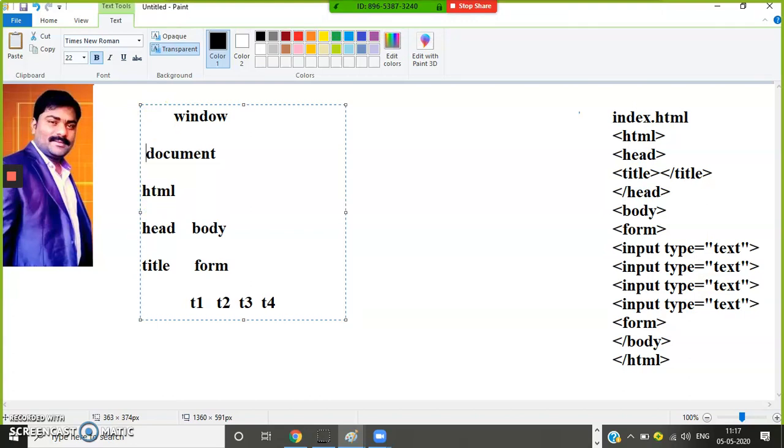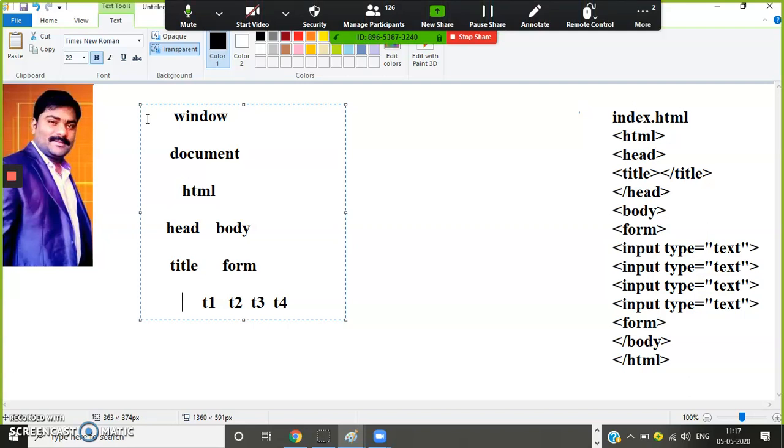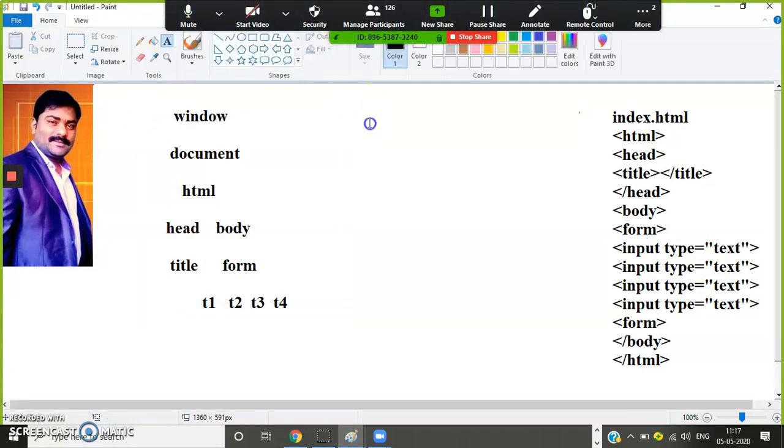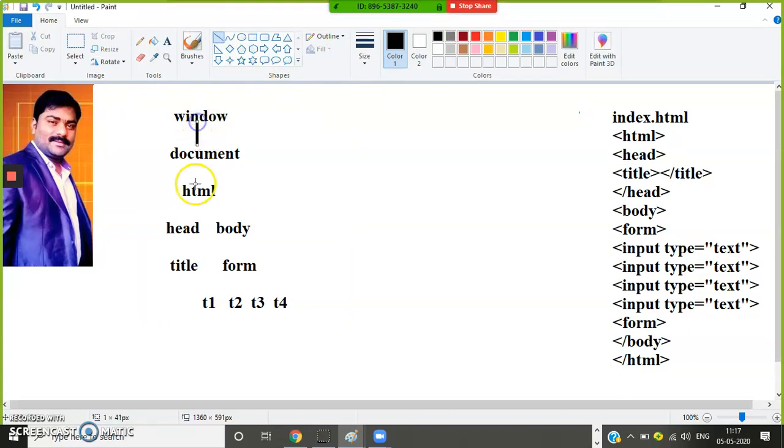Did you understand? It means all HTML elements are converted into JavaScript objects. A tree structured hierarchy is created. Just like in your family you have father, son, grandfather, something like a tree structured hierarchy will be there in your house. In the similar manner, HTML also will have a DOM, document object model. Did you understand? So this is very, very important.